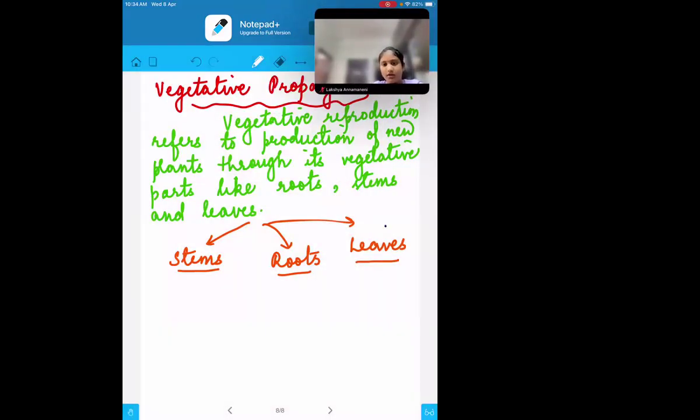So here, the first part we will be discussing is the leaves, then we will be discussing the stems, and then lastly we will be discussing the roots.